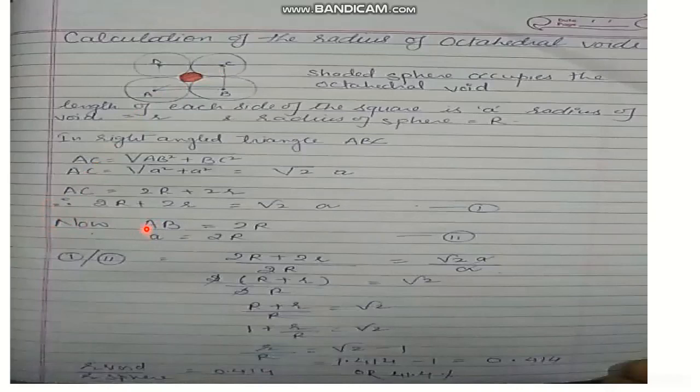Now, what is AB? AB is your 2R. So AB is also your edge length, so AB is also A. A is equal to 2R. And now dividing the 2r plus 2R upon 2R, the 2 will be cancelled and the final answer we got will be 0.414. And in this way, the ratio of the radius of void to the radius of sphere will become 0.414. This is all about your voids.